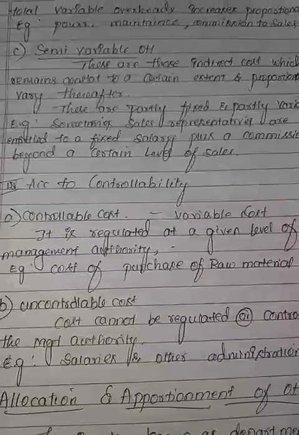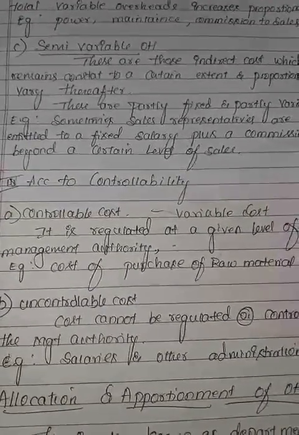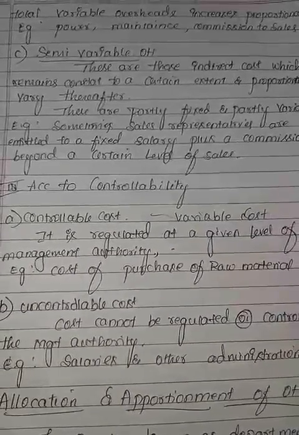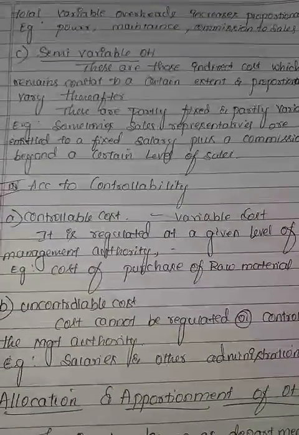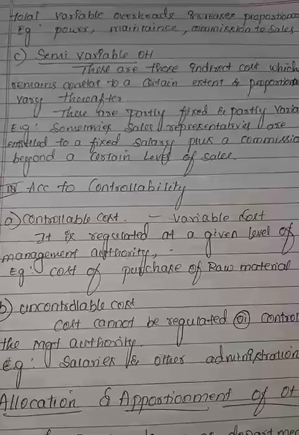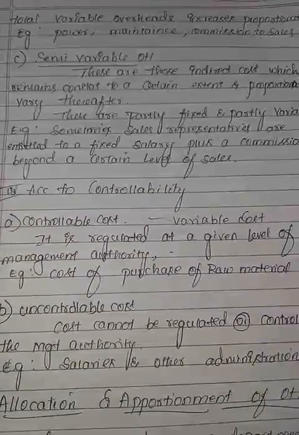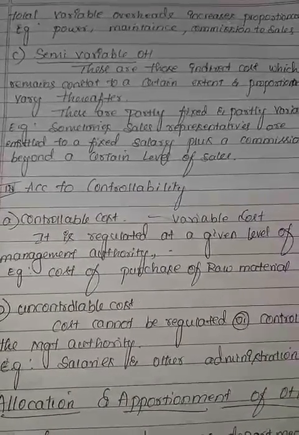For example, if people purchase any raw material in any type of store, we'll see different prices in different stores. So based on that, we are going to spend our money for taking any raw material.